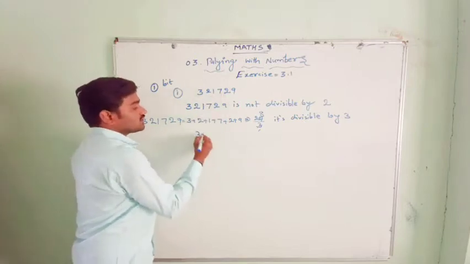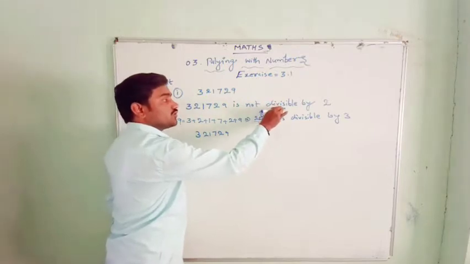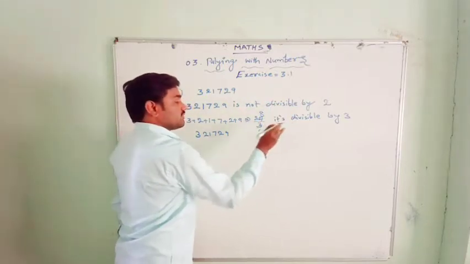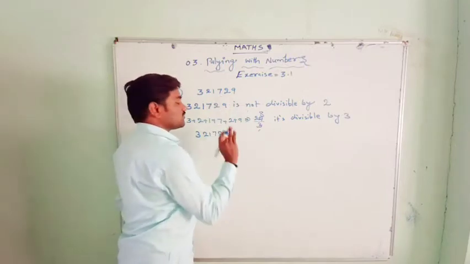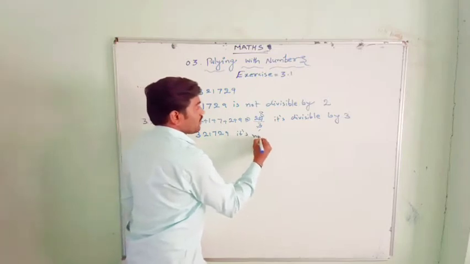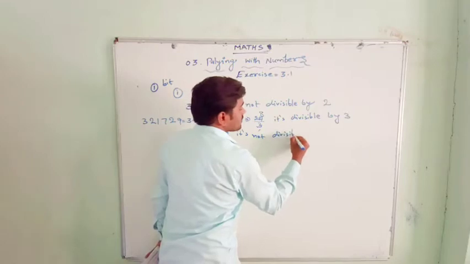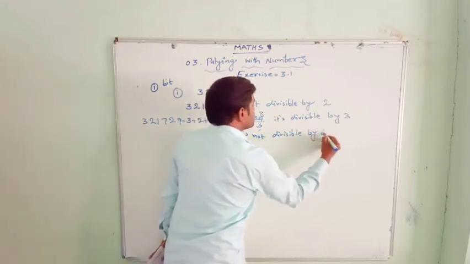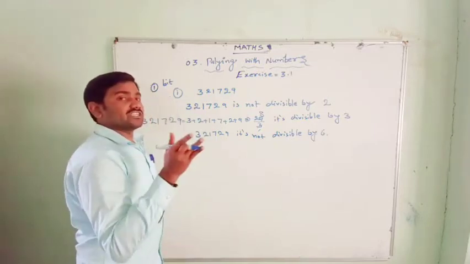No, because 3,21,729 is not divisible by 2. It is divisible by 3, but it must be divisible by both 2 and 3, then only it is divisible by 6. So it is not divisible by 6.